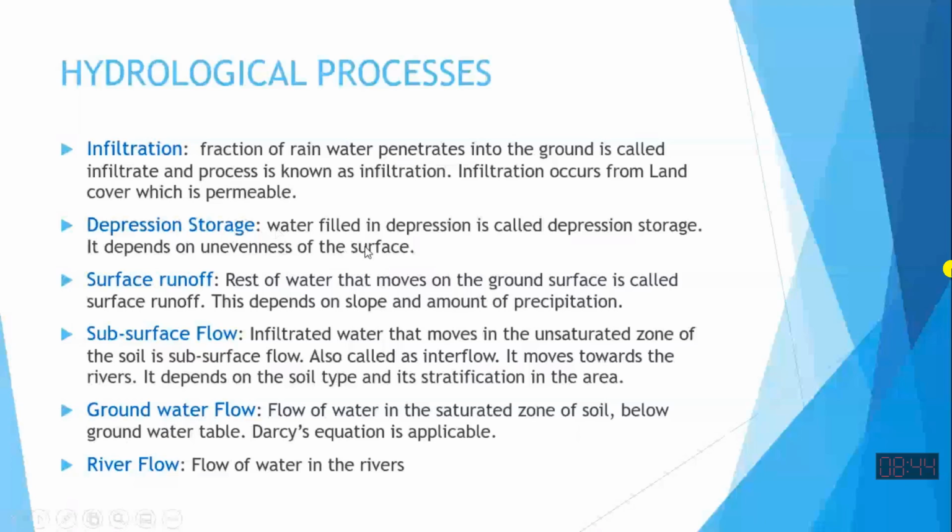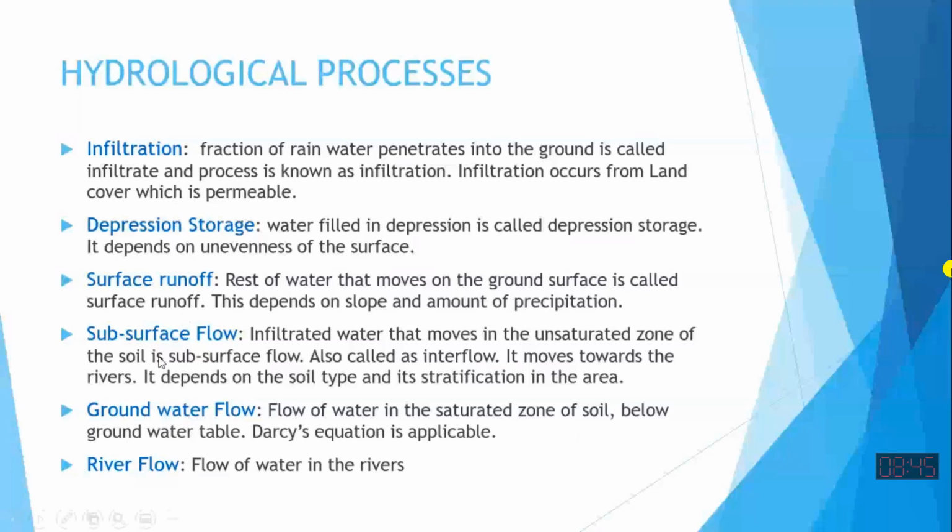river immediately. For example, if you are carrying out a water budget estimation and you say that 100 millimeter of rainfall occurred in a certain area, you will try to see where that 100 millimeter of rainfall is going. When you see that a river gets so much water and groundwater gets so much water, there may be some leftover water which you do not see where it goes. It can be depression storage, which is holding water in its storage for some time, and then that water goes into the ground at a later stage or evaporates to the atmosphere at a later stage. So depression storage is an important factor in the hydrological cycle.